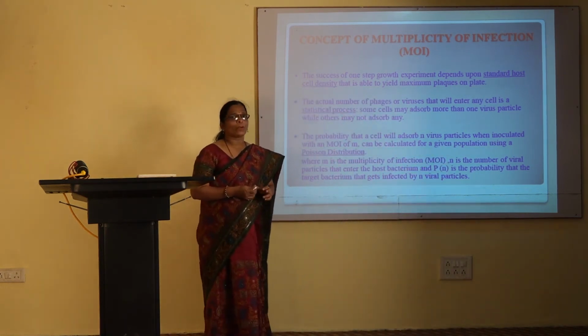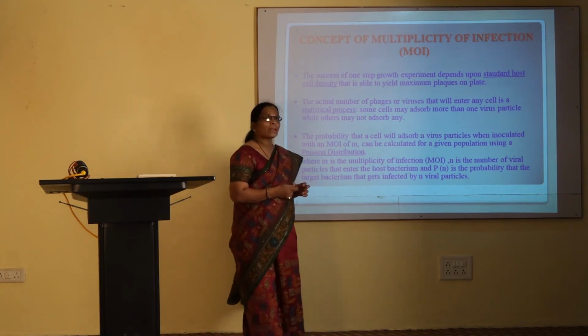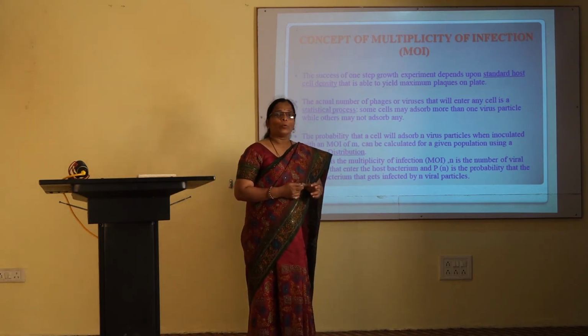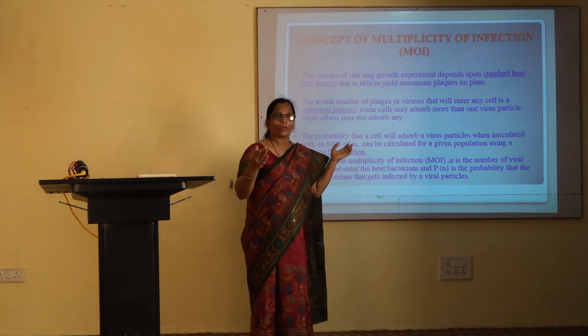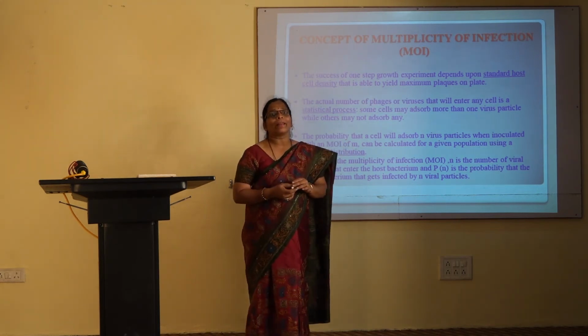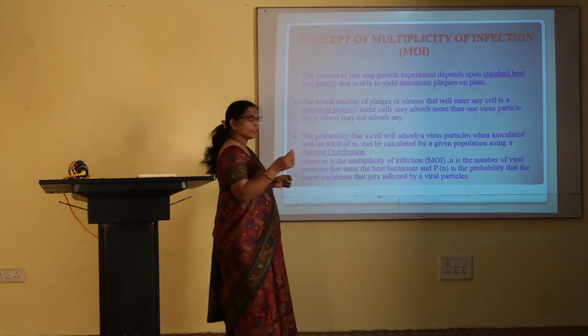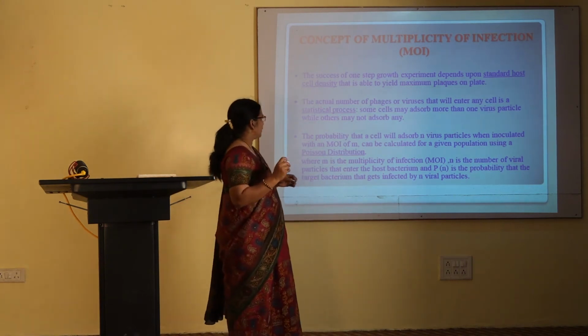As we know, Poisson distribution is a statistical test used for rare events only.